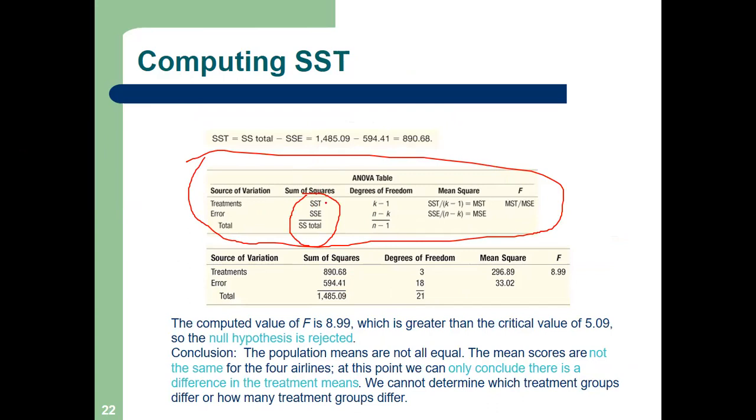Sum of square of treatment, which we have not calculated. Where will it come from? SS total minus SS error, SS treatment will come. So SS total we have calculated. How much? 1485.09. SS error also we have calculated. It is 594.41. So 1485 minus 594 gives 890. For this we will not do such a big calculation. There is a formula also, but let us not go into that.